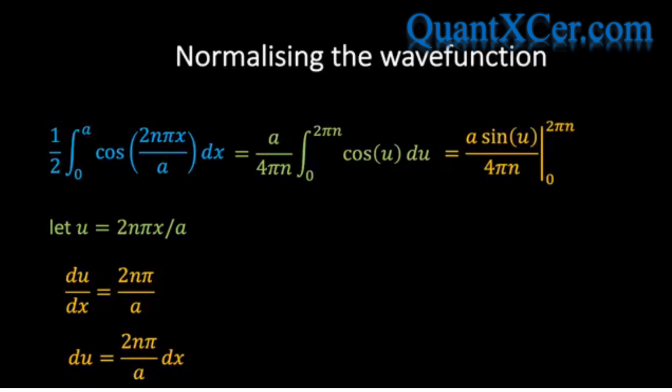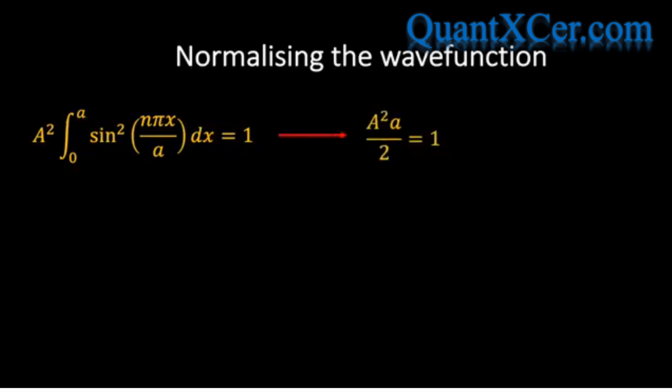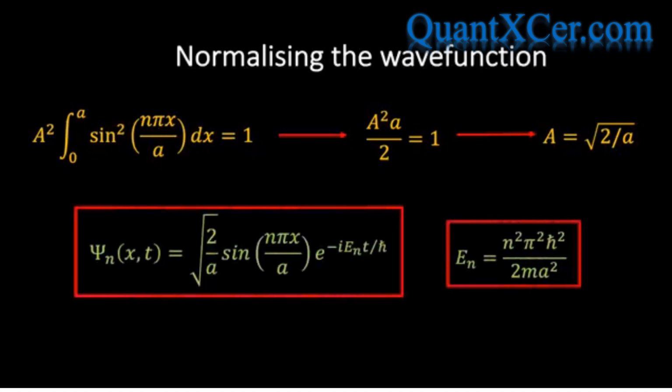When we insert the limits, we see that we get two terms, and the second term is 0 for all values of n, since sine of 0 equals 0. And so we are left with just the first term, which is also equal to 0 for all integer values of n. And so if we go back to our original expression, we see that after the dust has settled, we have the following constraint, and therefore A equals the square root of 2 over little a, and therefore inside the box, the wave function for the nth quantum state is given by the following expression, and this is our final answer.